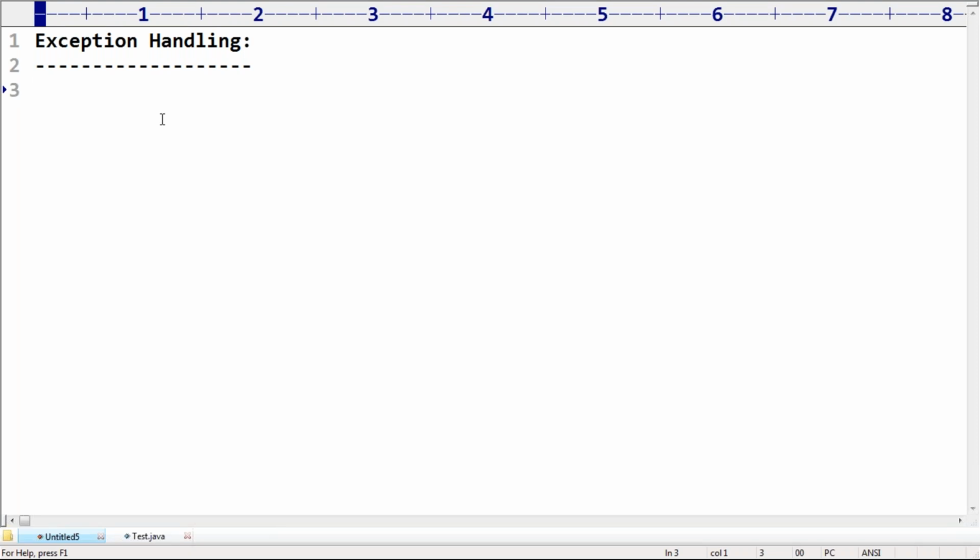What is an exception? Yes, respond, each and every person. Unusual event. So some unexpected event which disturbs the regular flow of the program. Correct, right? An unexpected event which disturbs the regular flow of the program. Correct, right? An unusual or unexpected event which disturbs the regular flow of the program.